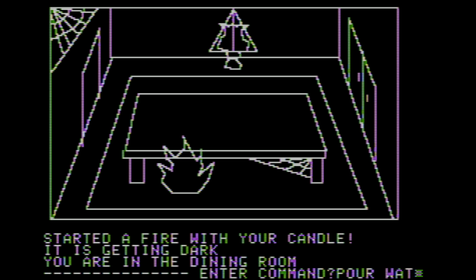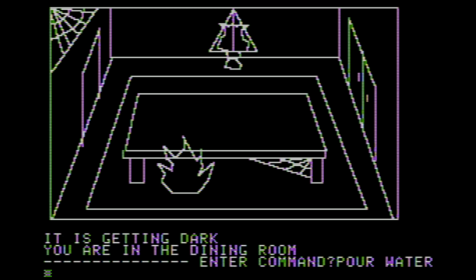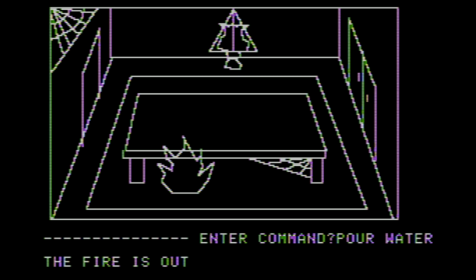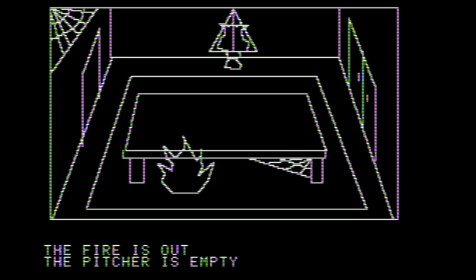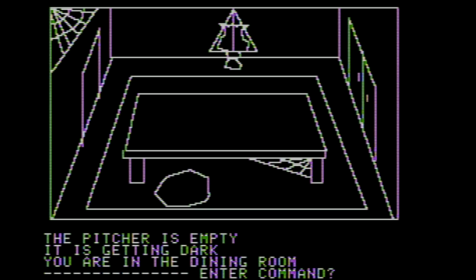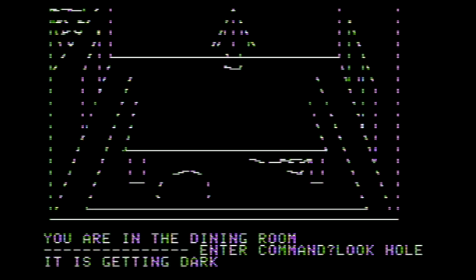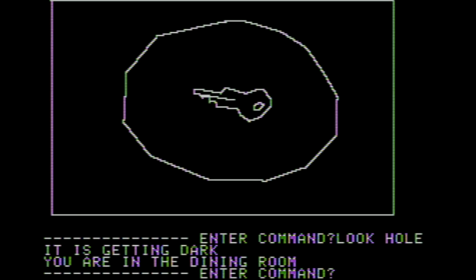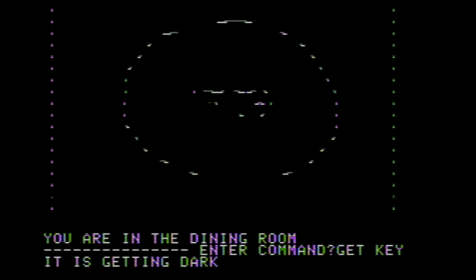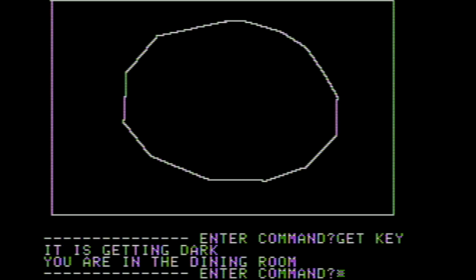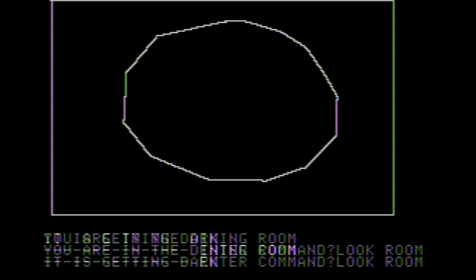All right, so what we want to do is pour the water that we got from the pitcher onto the fire. The fire is out. The pitcher is empty. You're in the dining room. Look at the hole. We made a hole in the rug. Is it bad? Are they going to get mad at me? There was a key there. Yeah, I don't know how you would figure this out normally, but I have the internet, so we'll get that key.